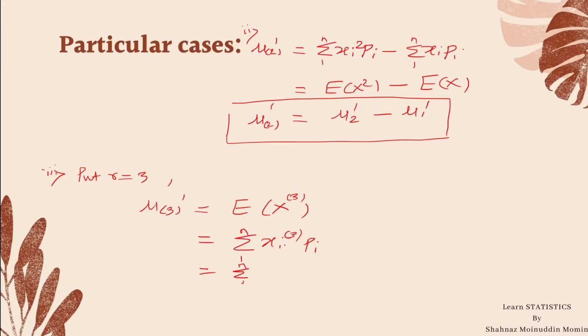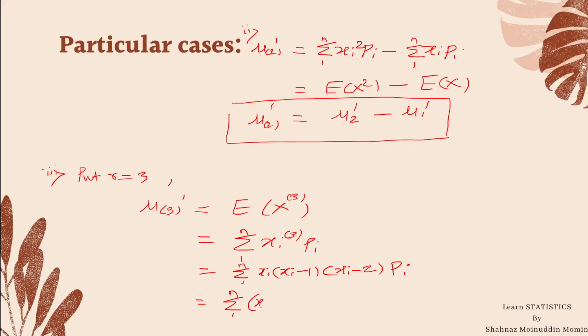The third factorial of xi is xi into xi minus 1 into xi minus 2 into probability of xi. Now multiply the bracket, we get